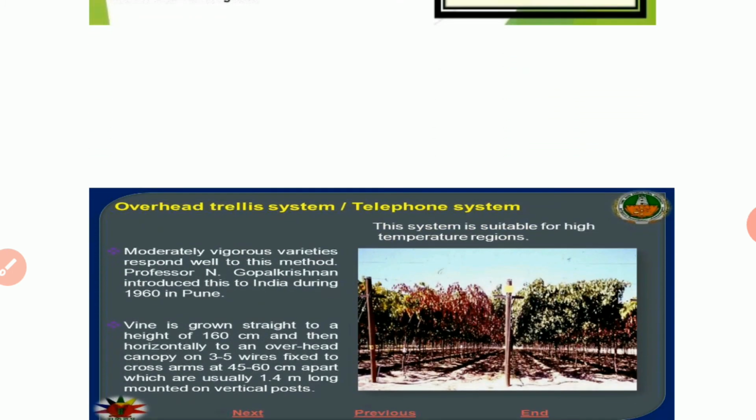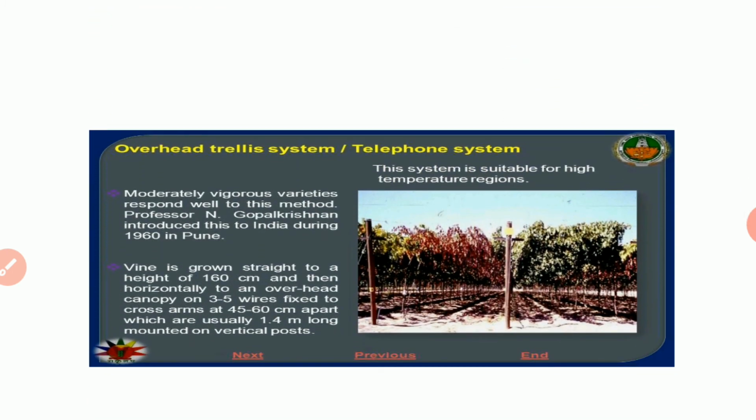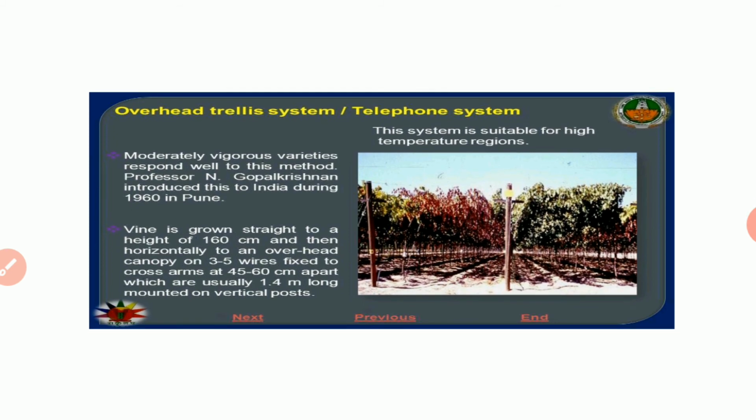So let's see the last type of system of training, that is the overhead trellis system or telephone system. This system is suitable for high temperature regions. High temperature regions, why? Okay, let's see why. Moderately vigorous varieties respond well to this method. Professor N. Gopalakrishnan introduced this to India during 1960 in Pune. The vine is grown straight to a height of 160 centimeter.